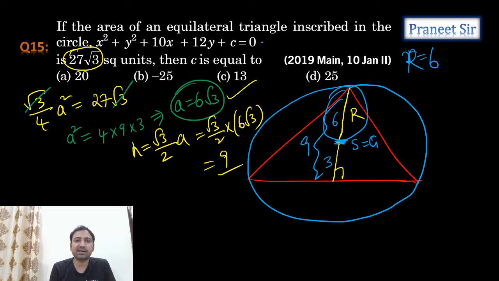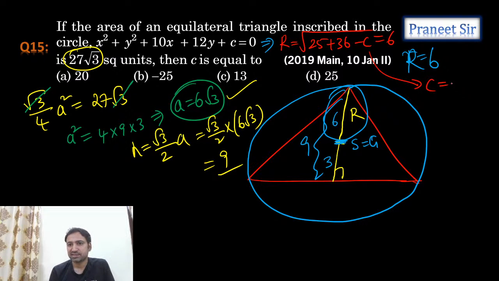But how to calculate the radius of this circle, guys? Radius r is equal to square root of g square plus f square minus c, which is equal to 6. Now simplify this. If you simplify this, what is the value of c we are getting? The c value is 25. That's what he is asking. What is the c value? Yes, we got the fourth option. Everyone understood this? Any doubts in this? Right, perfect. Priyanshu, right. The fourth option is the answer.